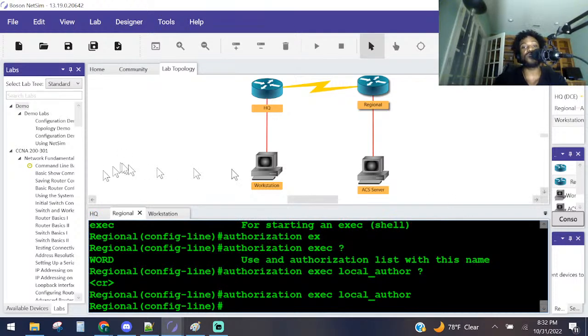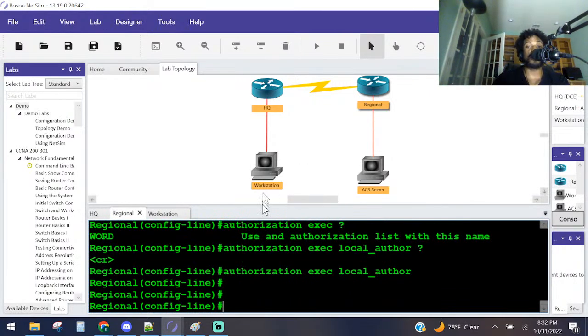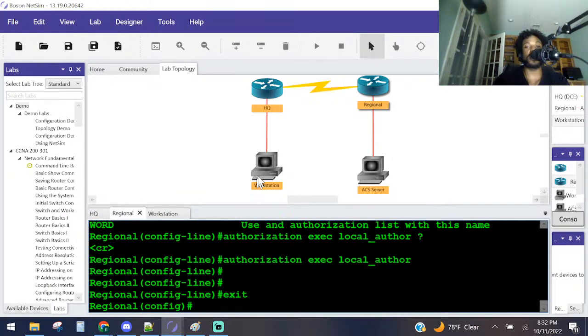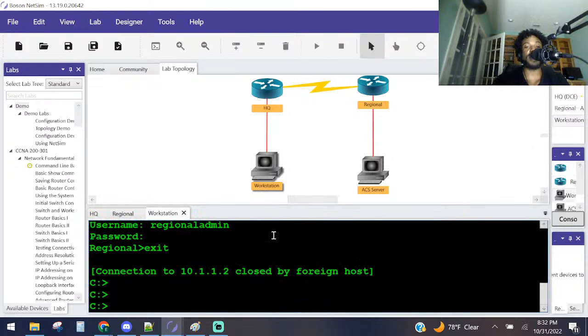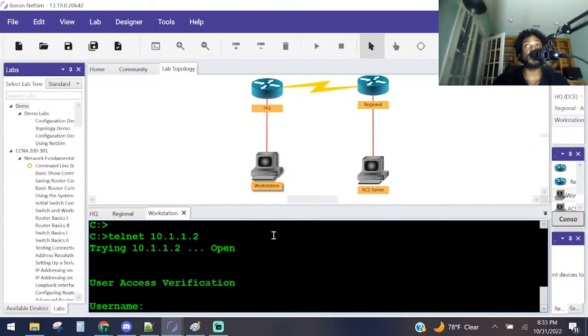Telnet from workstation. So we're going to telnet from the PC to the router and authenticate as user regional admin. We're going to do the same thing we did last time. Remember last time it put us in user exec mode. Let's see what happens this time. Let me exit out of this real quick and go back to the workstation. And we're going to say telnet to that router with regional admin.